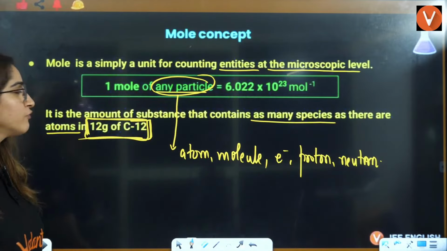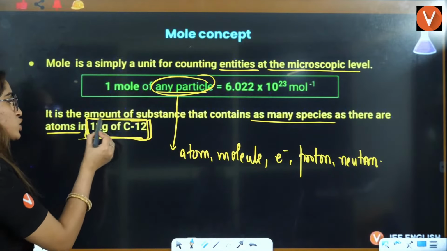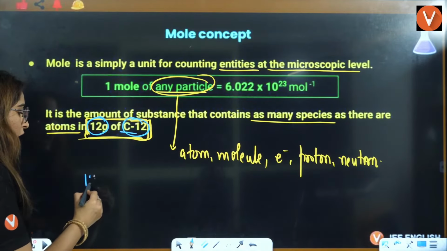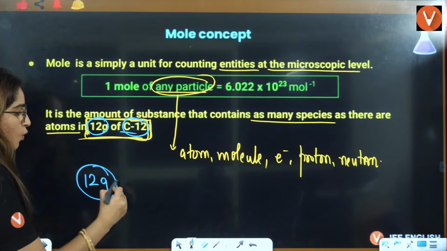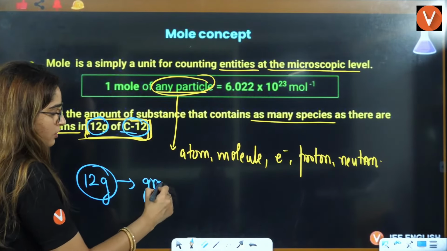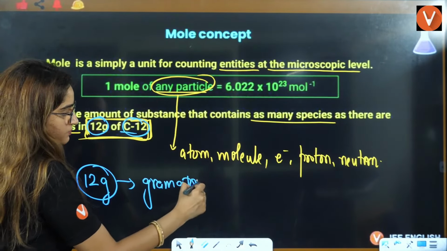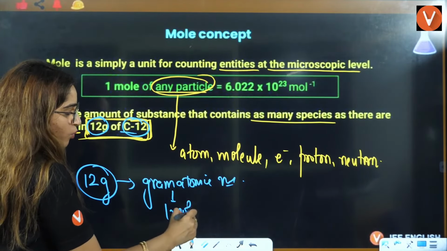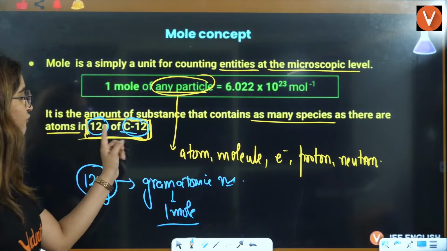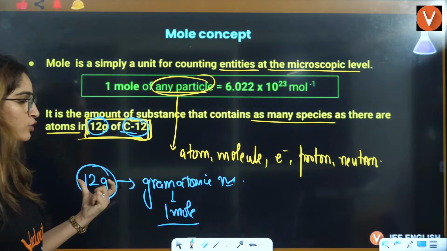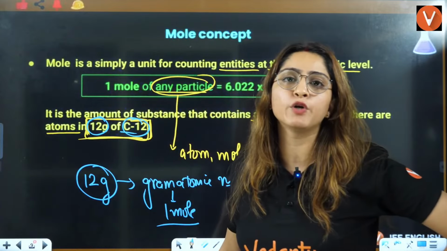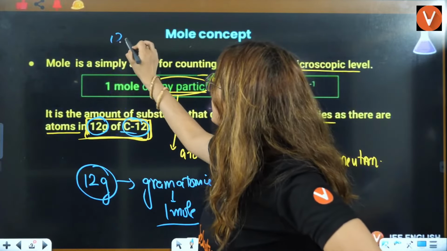So this might be confusing for you. Atoms in 12 gram of carbon 12 isotope. So 12 gram of carbon 12 is what? That is your gram atomic mass. That is defining one mole only. 12 gram means we are talking about the same digit, because one atom of carbon 12 has mass 12 AMU.